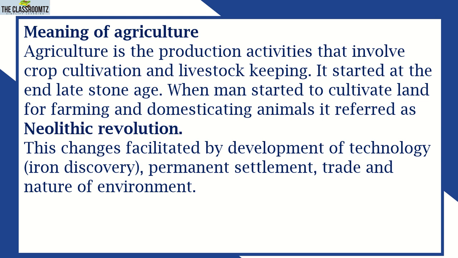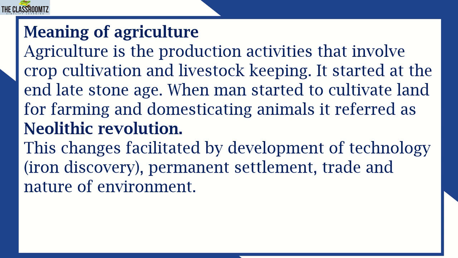The Neolithic Revolution started at the late Stone Age. At the end of the Stone Age, that is when man started to do agricultural activity. These changes were facilitated by the development of technology, iron discovery, permanent settlement, trade, and nature of the environment. There were supportive factors that enabled man to undergo the Neolithic Revolution. Mainly it was permanent settlement.